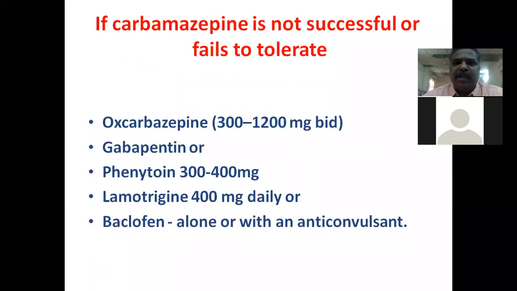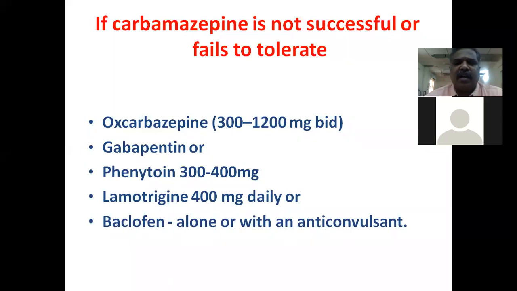Suppose the carbamazepine is not successful or the patient does not tolerate carbamazepine well, you have to try other anti-epileptic drugs like oxcarbazepine with a dose of 300 to 1200 milligram twice daily, or gabapentin, or phenytoin 300 to 400 milligram, or lamotrigine 400 milligram per day, and baclofen with or without anticonvulsants.